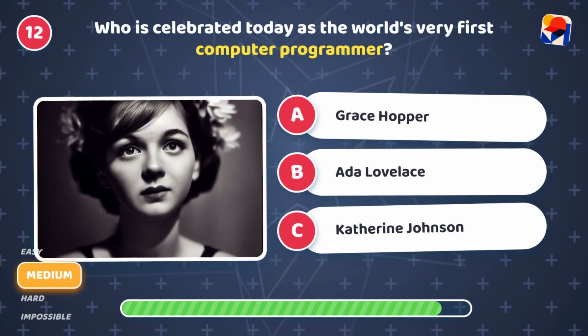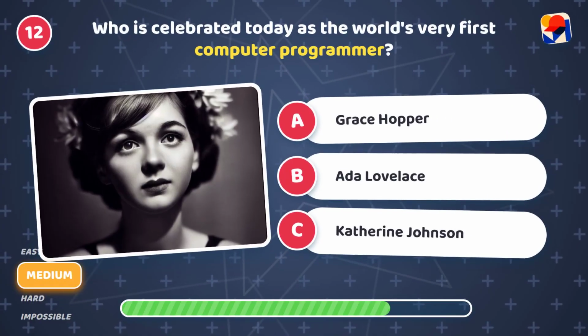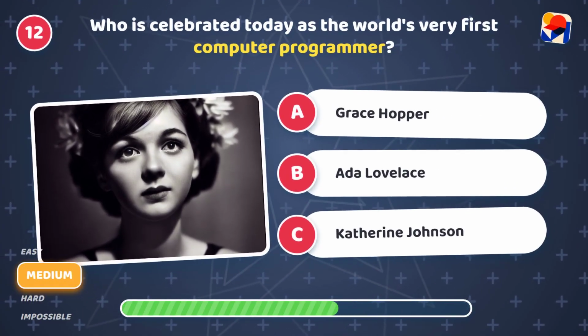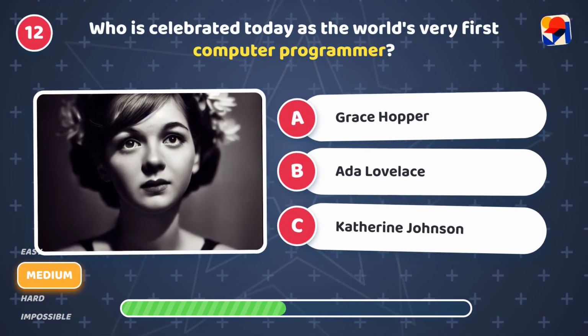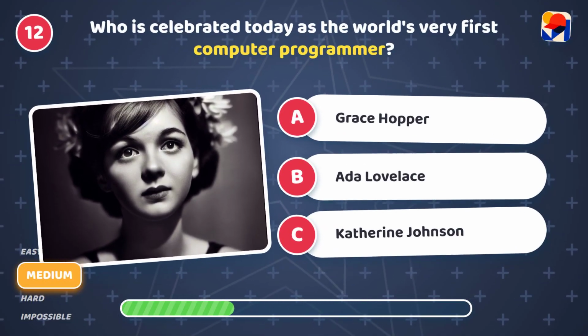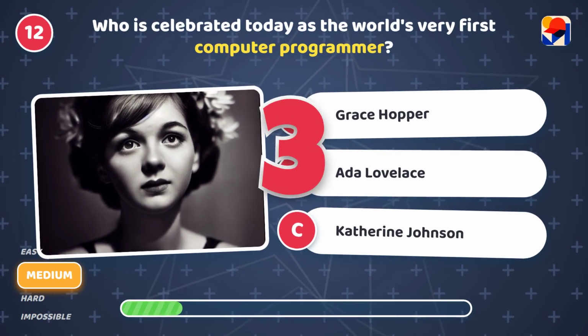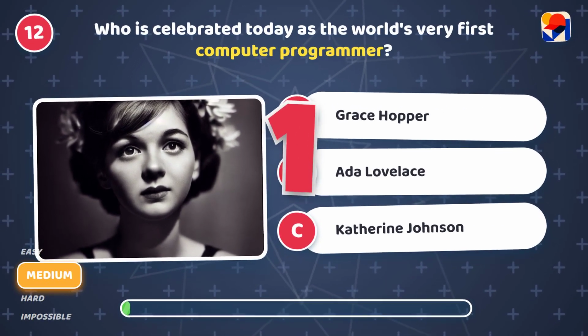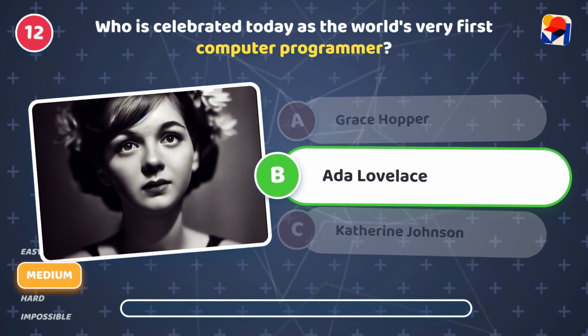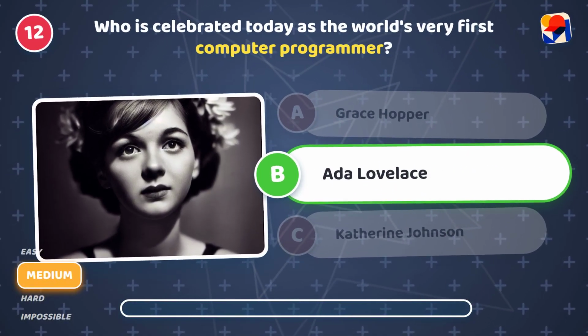Who is celebrated today as the world's very first computer programmer? Is it A, Grace Hopper, B, Ada Lovelace, or C, Katherine Johnson? It's B, Ada Lovelace. She wrote the first machine algorithm.